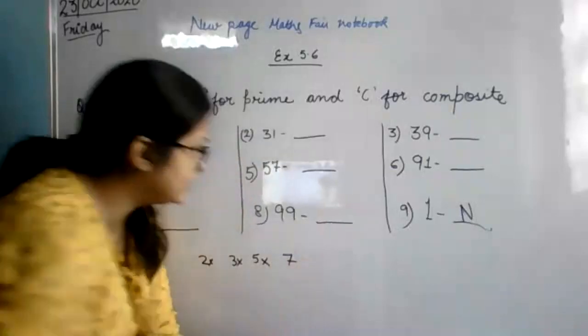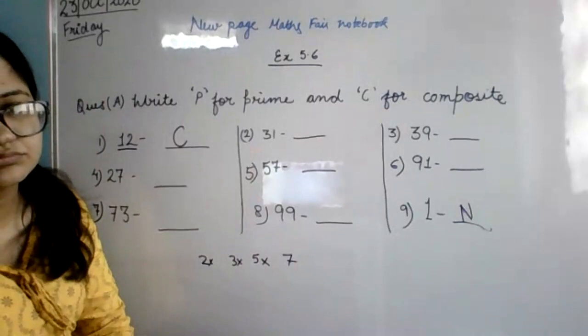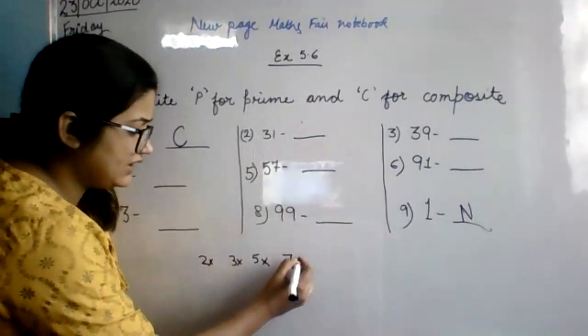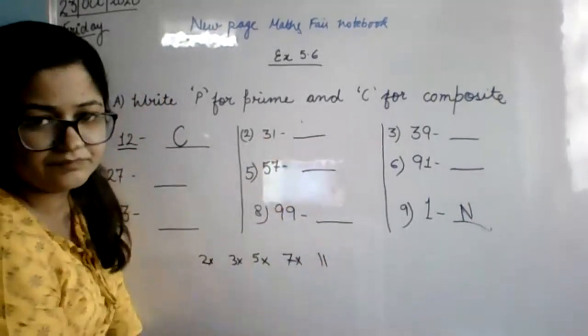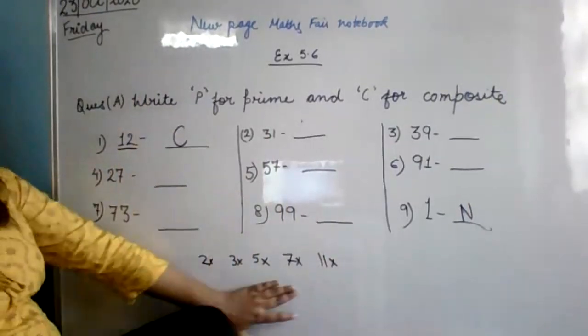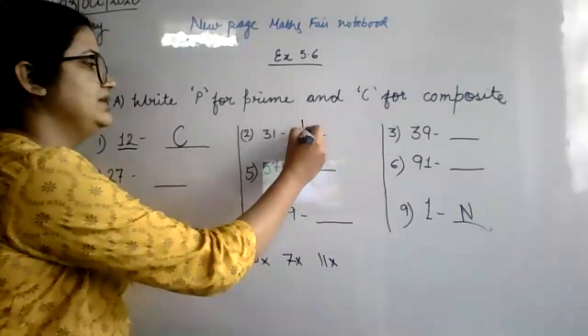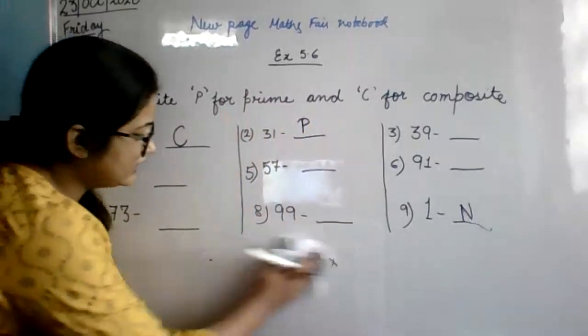7. Does it come in the table of 7 or not? Yes or no? No, ma'am, it does not come. So 7 is not working. Is it 11? Does it come in the table of 11? 31 is not coming in any table, so we will write P here for prime number.